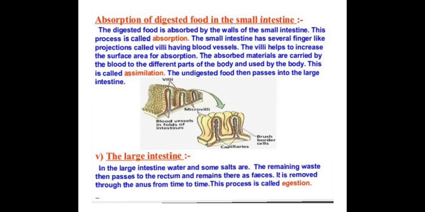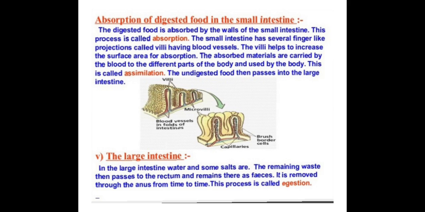The small intestine has several finger-like projections called villi, having blood vessels. These villi help to increase the surface area for absorption. The absorbed material is carried by the blood to the different parts of the body and it is used by the body. This is called assimilation.